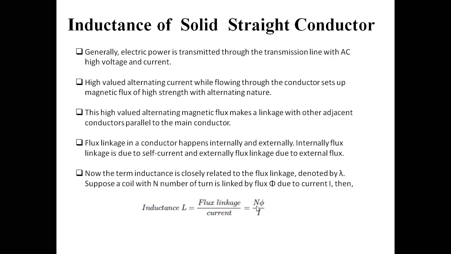N is the number of turns, phi is the flux due to current I, divided by current I. So this is your definition of inductance. But in this expression, we consider N equals 1. For transmission line, N is taken equal to 1. Why? Because in a transmission line, we have only one conductor, or you can say we have the turn only on one side.